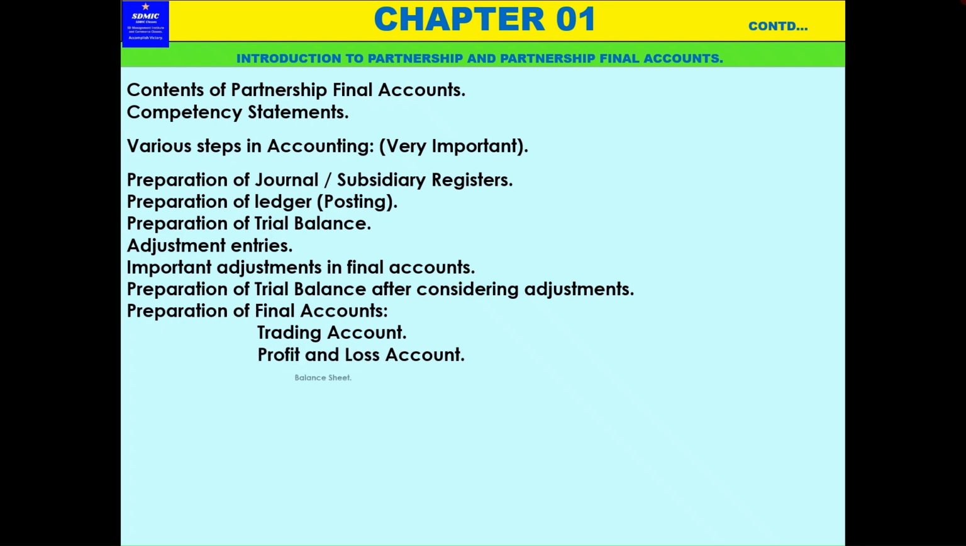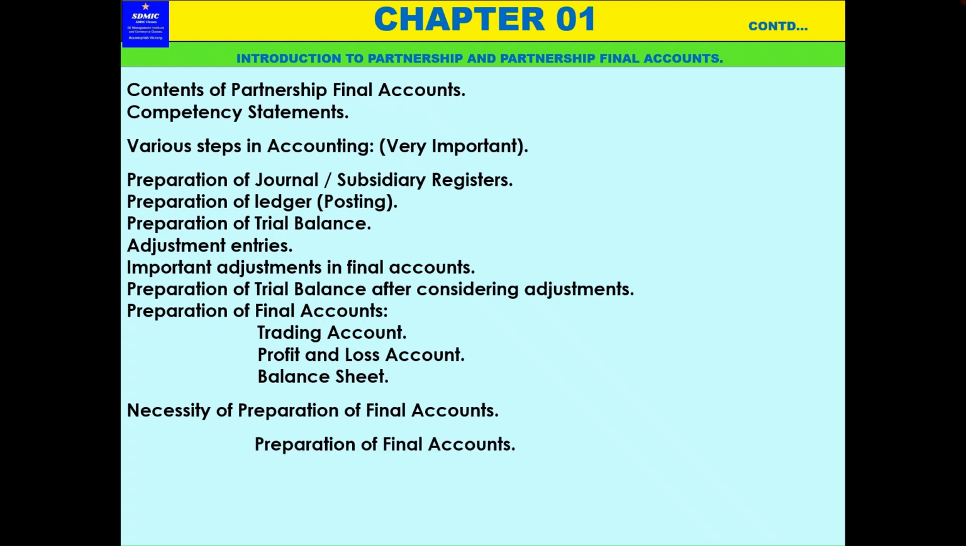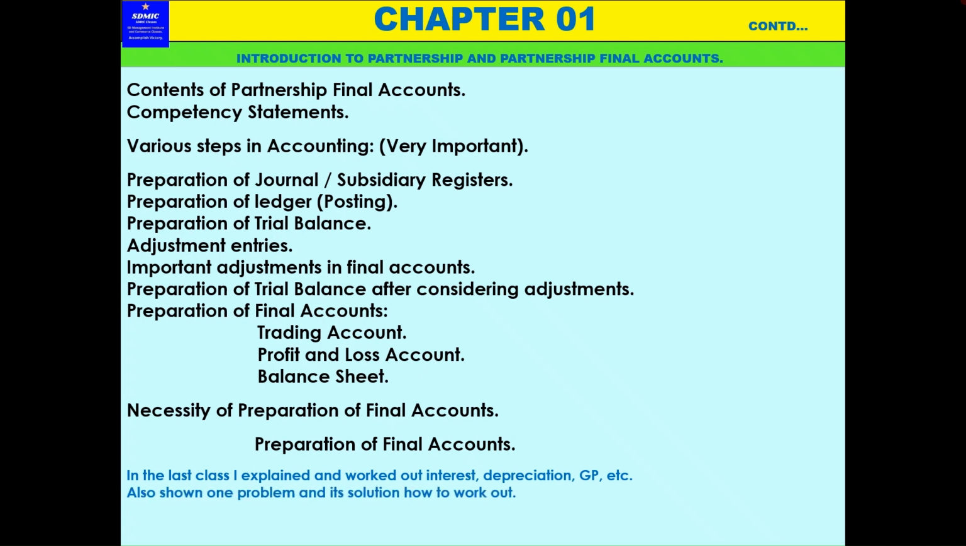Preparation of final accounts consists of the trading account, profit and loss account, and balance sheet. And the necessity of preparation of final accounts: why are these final accounts prepared? In the last class, I explained and worked out interest, depreciation, gross profit, etc. I also showed one problem and its solution, how to work it out. So these things we have explained until the last class.